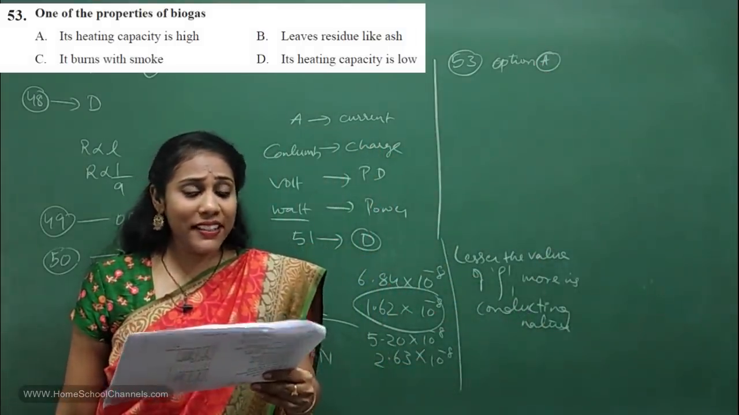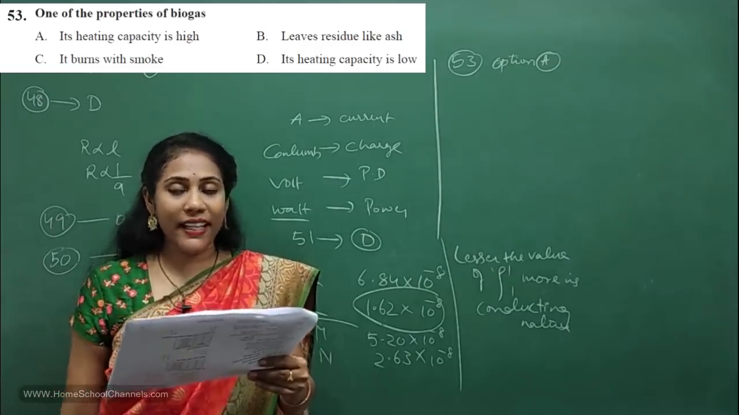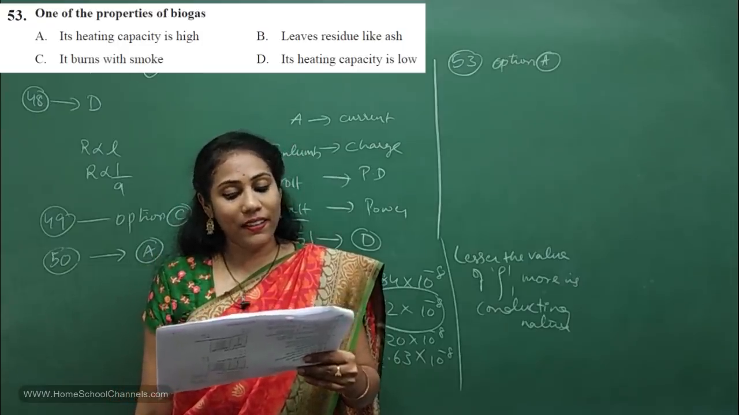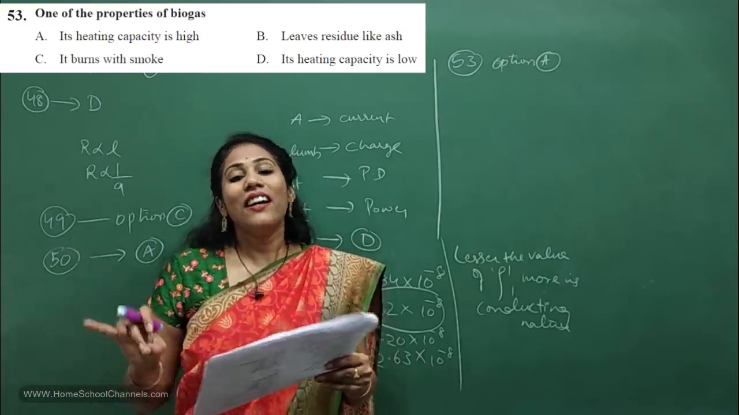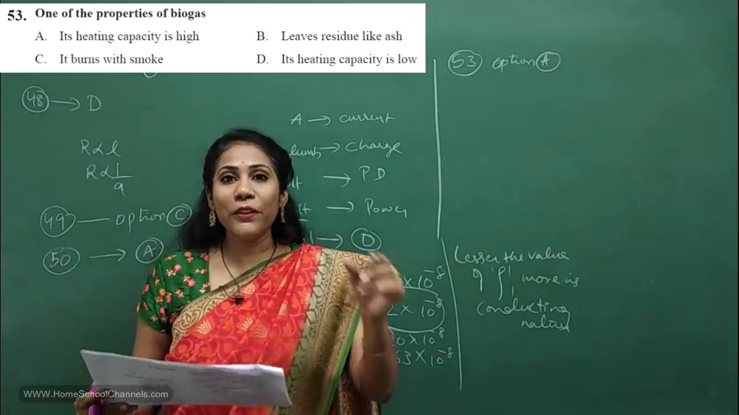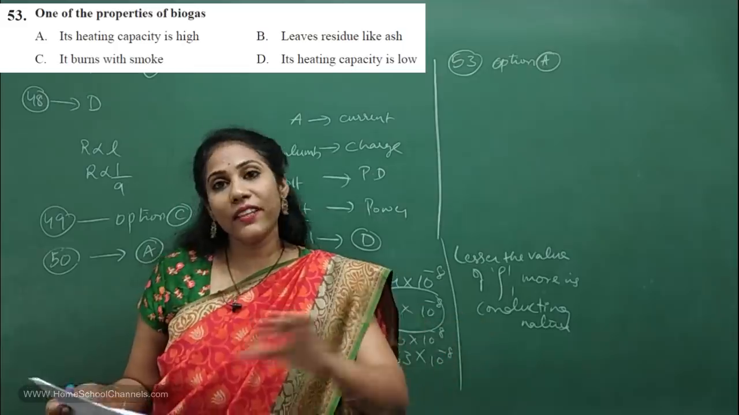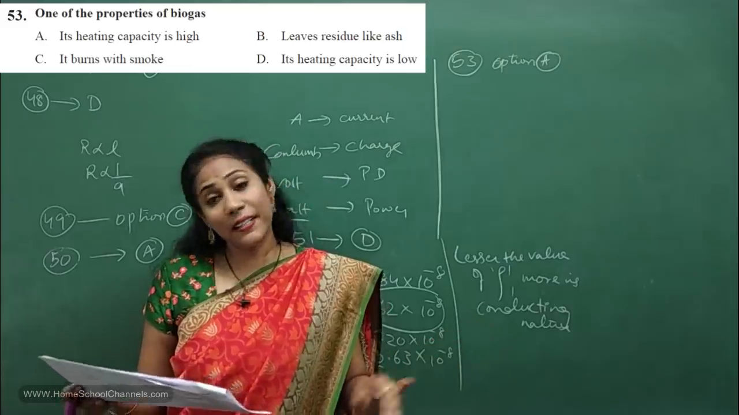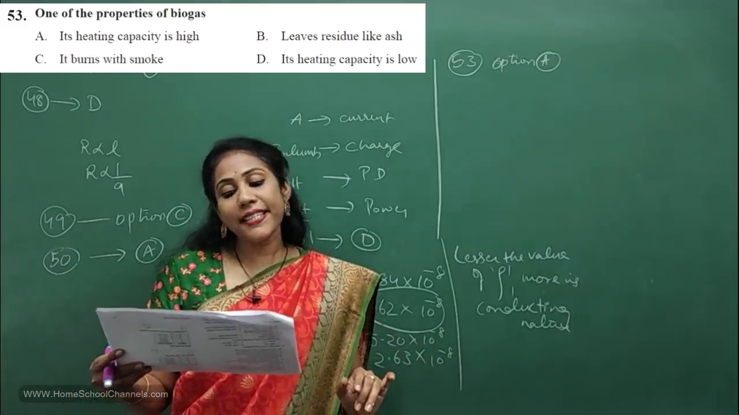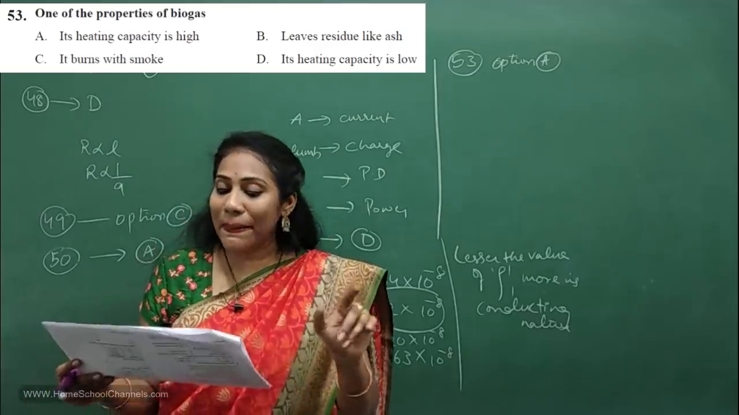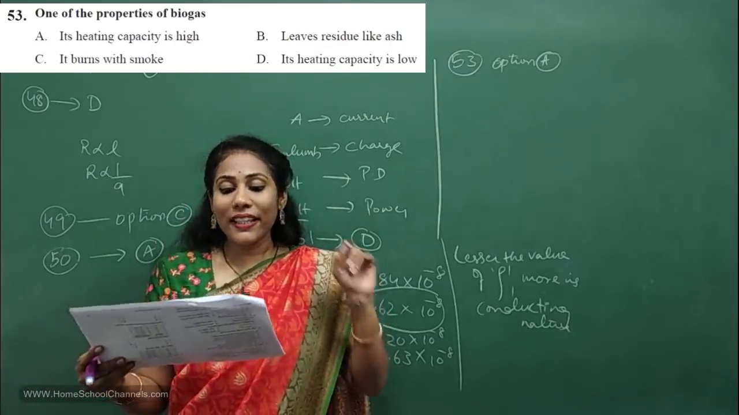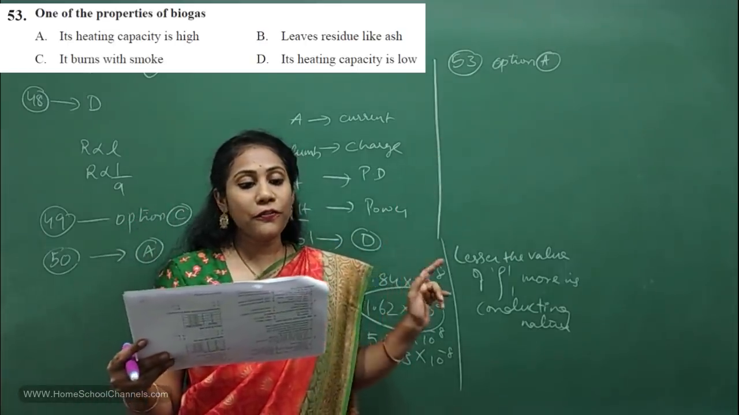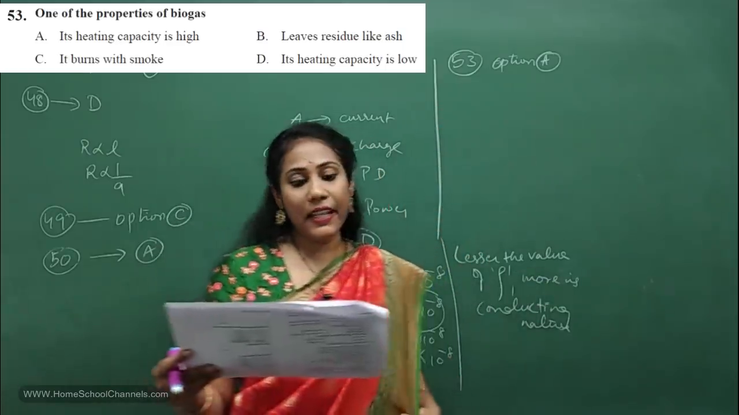Just read the other options also. Let me explain why they are not properties. Option B says it leaves residue like ash. It will not give any residue like ash, isn't it? Biogas is a very clean and pure gas. There will not be any ash. The third option says it burns with smoke. No, it doesn't burn with smoke. And the fourth option says its heating capacity is low. No, its heating capacity is very high. So here the correct property of biogas is definitely option A. So for the 53rd question, option A is the correct answer.